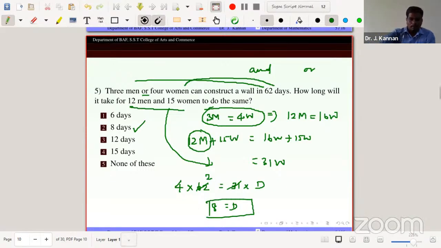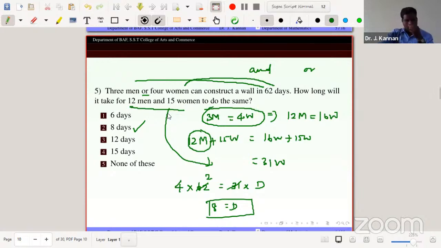In this type of problem, read carefully, because the wording is very important in mathematics or any other aptitude question, because it's skill based practice. So the skill is how to approach and observe everything contained in the question. So 3 men or 4 women means the efficiency of 3 men equals the efficiency of 4 women in constructing a wall in the same days. Actually, 3 men construct a wall in 60 days. Also 4 women construct a wall in 60 days. How long will it take for 12 men and 15 women to do the same?